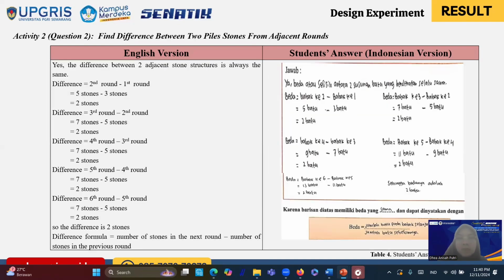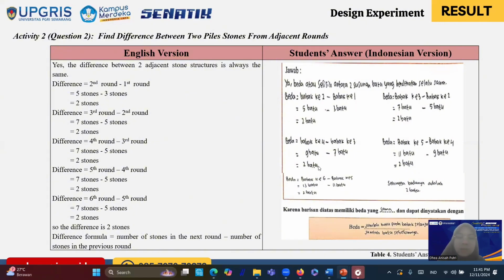The next one is activity 2, question 2. Find the difference between two piles of stones from adjacent rounds. We can see here that in this round, we ask students to determine the difference in the number of stones used in each round of the Pecah Piring game. And we ask them to write their generalization of difference formula in arithmetic sequence.